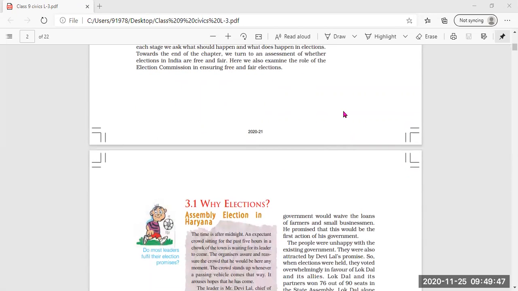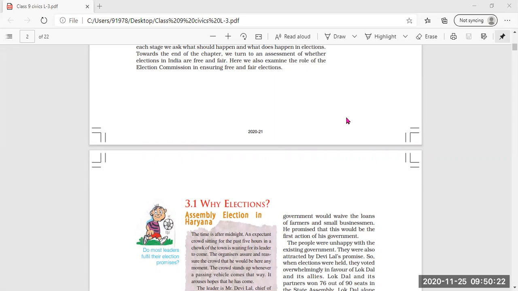As you know, our Constitution makes India a representative democracy at all levels. All political decisions have to be taken by the elected representatives of the people, and thus elections become a very important part of our political system. From the panchayats to the Union government, all political institutions function through elected representatives only, the representatives chosen by the people.